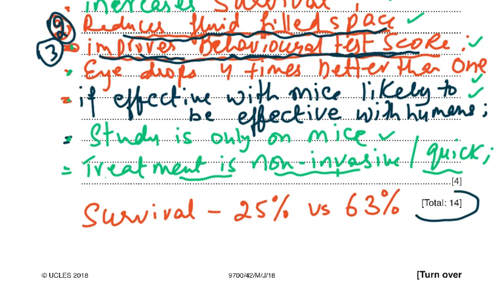Now this was a 14 marks question, and this was quite a difficult question as far as I'm concerned. What we need to learn from these sort of questions is, number one, you read the question very carefully, and then you think of what possibly could be the answers. And maybe if you're struggling with the answers, then you need to go on to the next question and come back to it later on if you have time. So whenever you have a difficult question, remember, you need to come back to it later on.